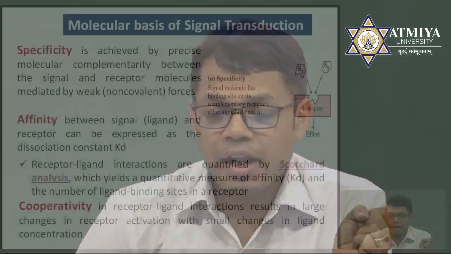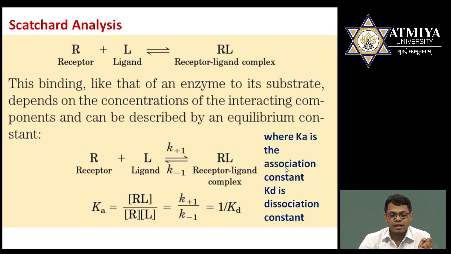This affinity is explained in terms of Scatchard analysis. Scatchard analysis says that when a receptor binds to the ligand, a complex formation occurs, and it can be expressed in terms of an equilibrium constant. You have already gone through the chemistry and you know what an equilibrium constant is. When the receptor binds to the ligand, an RL complex forms, and this is indicated as K plus 1, whereas if they are separated, it is considered as K minus 1.